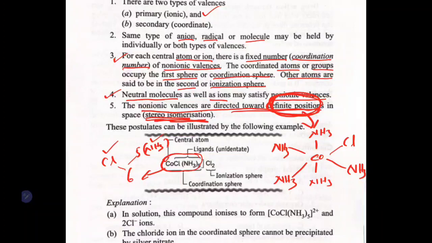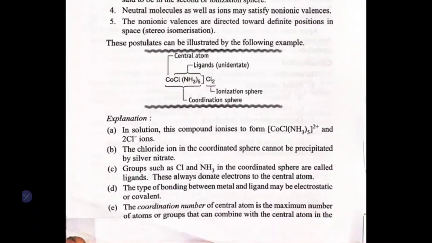So these are the 5 postulates which have been coined by Werner to explain inorganic metal complexes. Then we will see the explanation for this. What it says is, in a solution, this compound ionizes to form this molecule and this molecule. So we have ionization primary valency, that is 2, that is your chlorine. We call primary valency ionic valency, because that valency will get ionized when we keep that molecule in water, hence we call it the ionization sphere, or ionic valency.